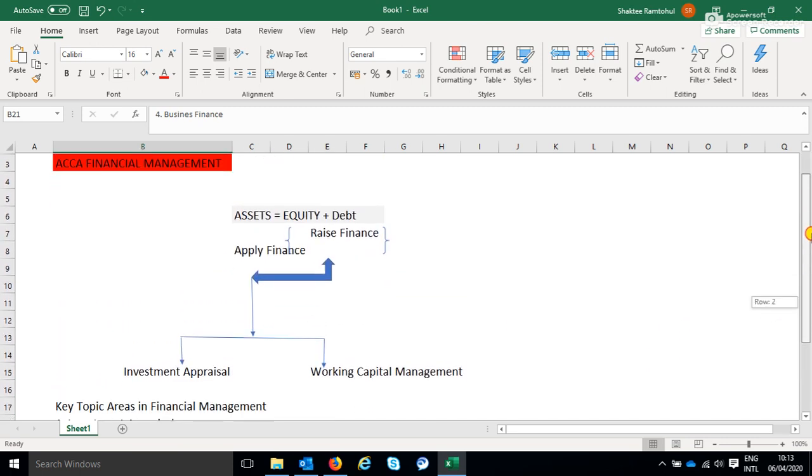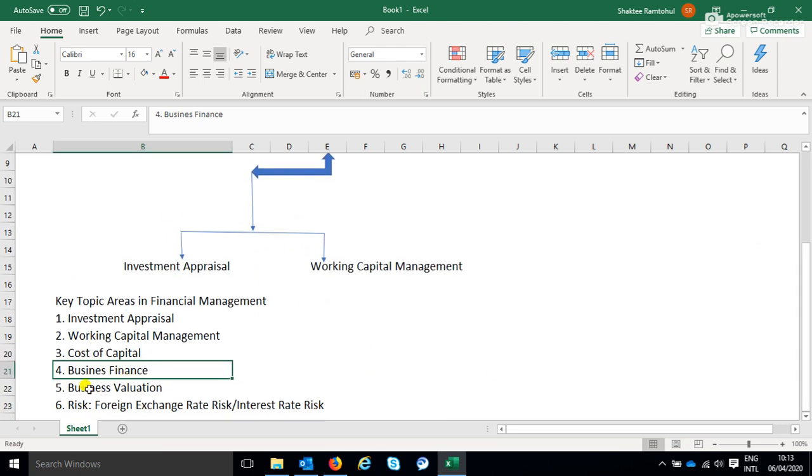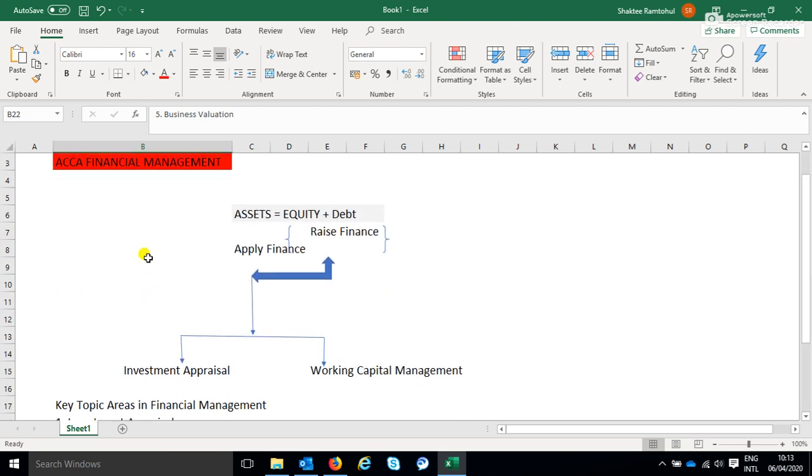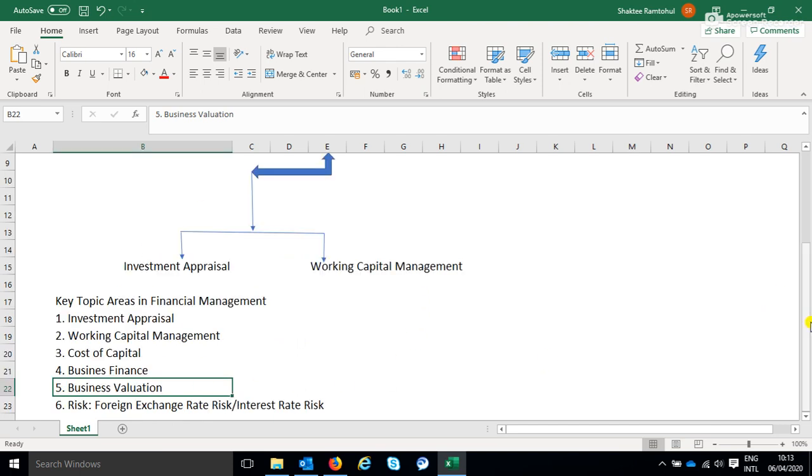Another key area, once you've covered all that, is that it is important to value the business. Think about it: if you want to sell your business and someone is willing to pay a price for it, how would that be determined? We would be valuing the whole of this business. So that's another important topic area, business valuation.